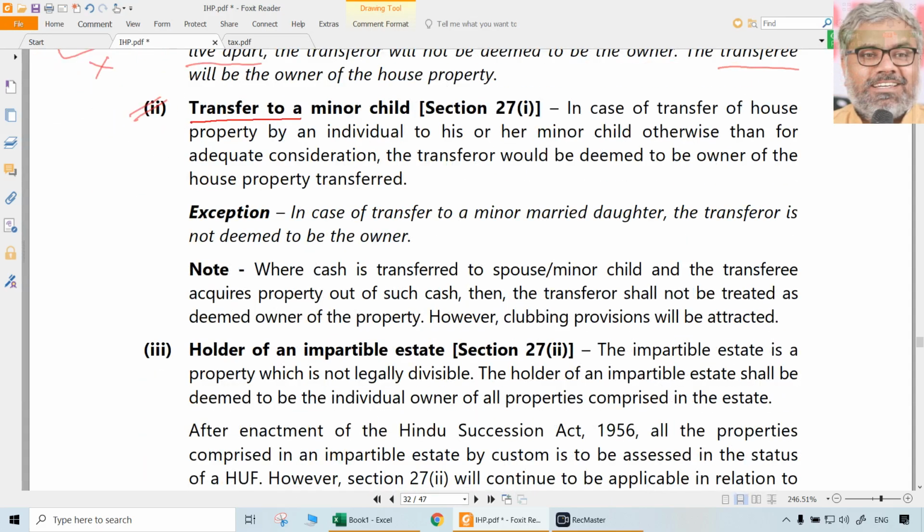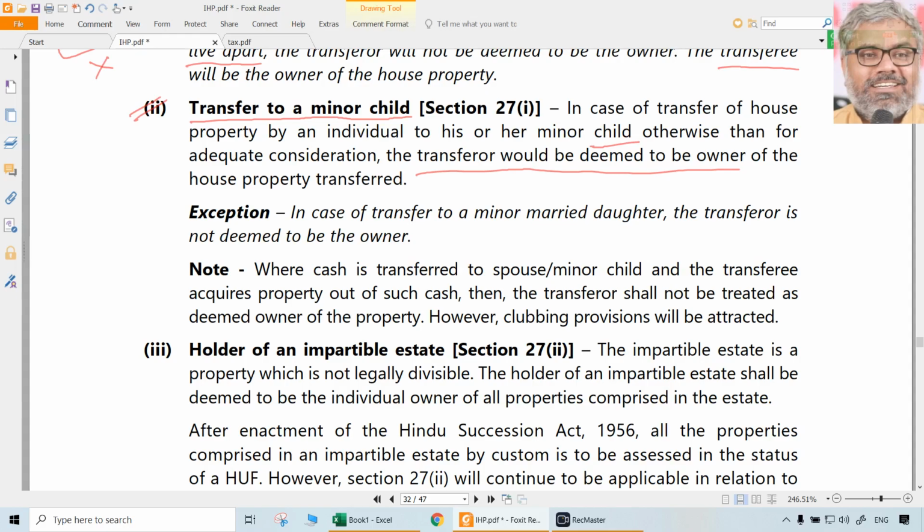The same logic applies to another case of transfer, where the transfer happens to a minor child. Logic is the same. Transfer is happening of what? House property. By whom? An individual. To whom? To his or her minor child. The minor child could be anybody here, boy or girl. Otherwise than for adequate consideration, the transferor would be deemed to be the owner of the house property transferred. Same logic, only the transferee has changed. Earlier the transferee was a spouse, here the transferee is a minor child.